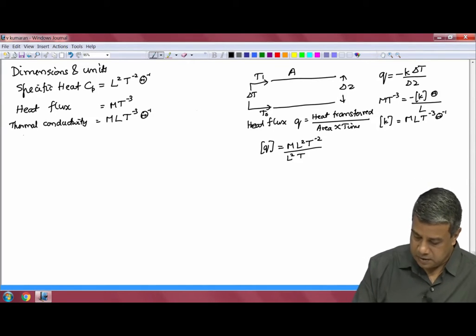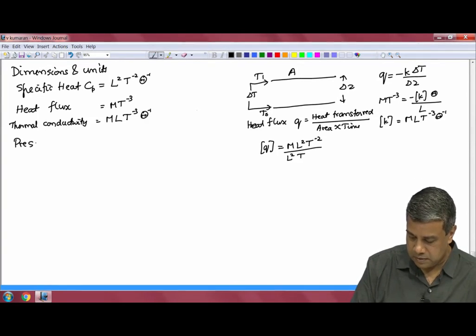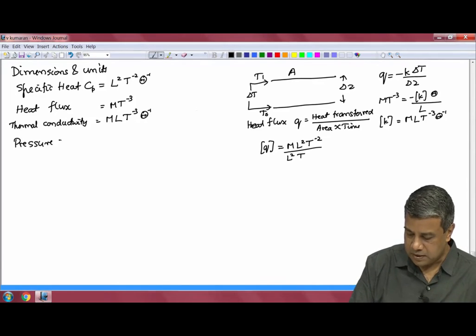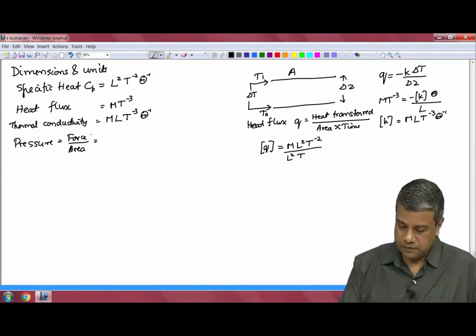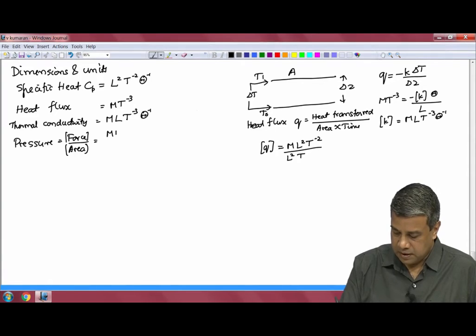Pressure, which is force per area. The dimension of pressure will be the dimension of force divided by the dimension of area. So, m L T power minus 2 divided by L square.